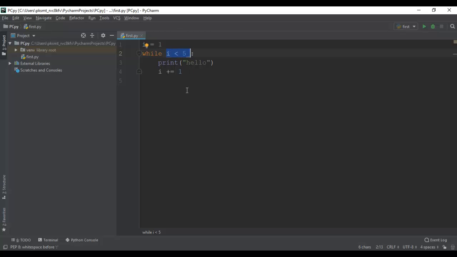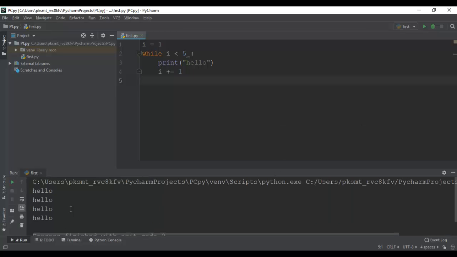In that case the value of i will be 2, so 2 is less than 5, which is again true, so it enters the loop again, prints hello again, and increments the value of i again. In this manner, as long as this condition evaluates to true, the iteration will continue. Let's execute it and watch the result.